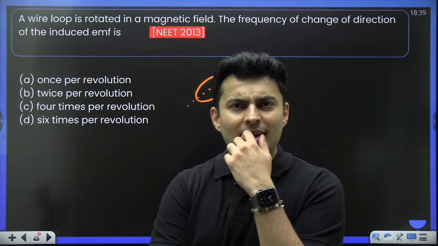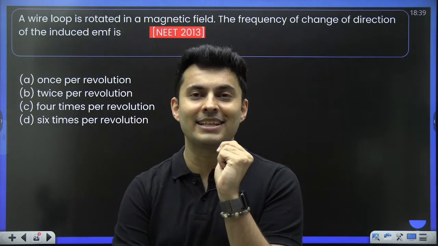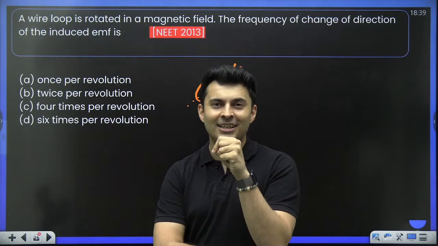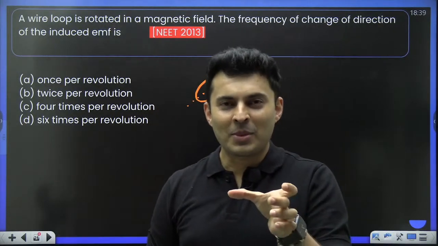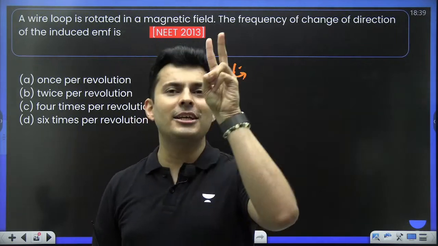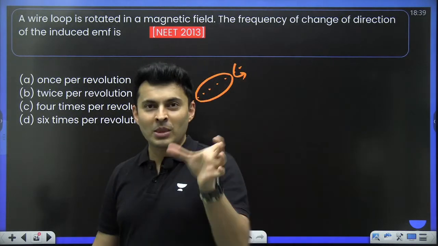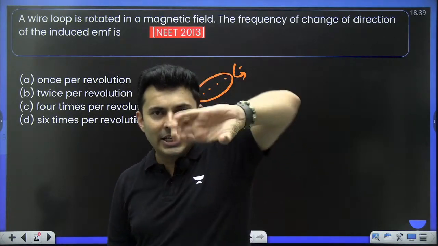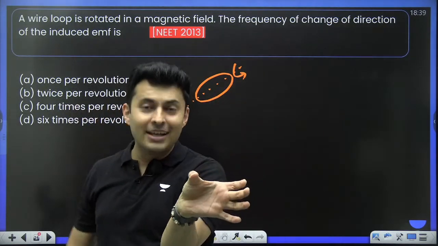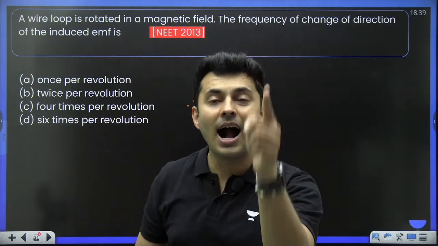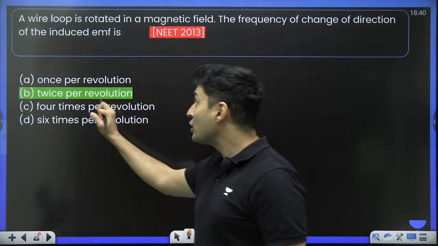Now, why will the induced EMF change the direction? Because once the flux will be increasing, once the flux will be decreasing, increasing, decreasing. So in one rotation, think about it, the direction would actually change 2 times. Yes, not once, 2 times. Be careful. Because from here till here, it would change the direction once. And then from here back to here, again it will change once. Every half revolution, it will change the direction. So it will be twice.